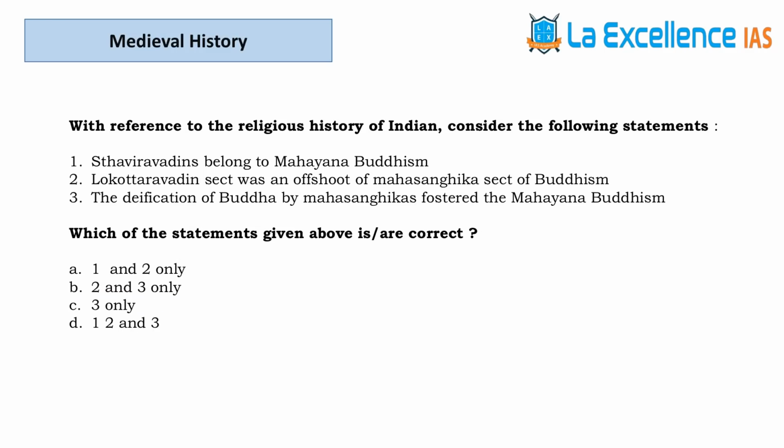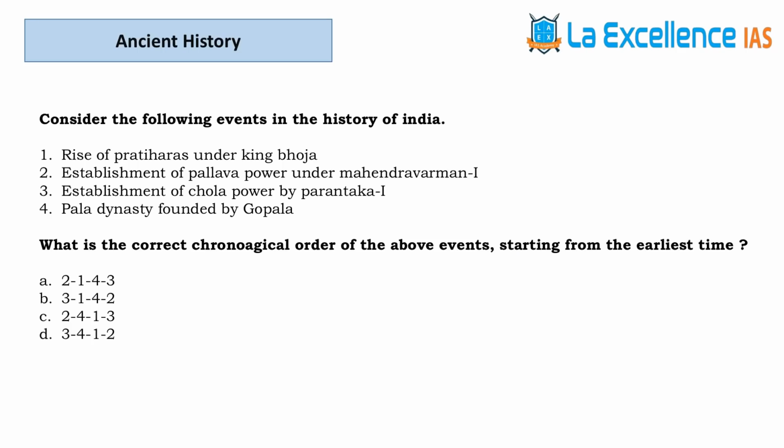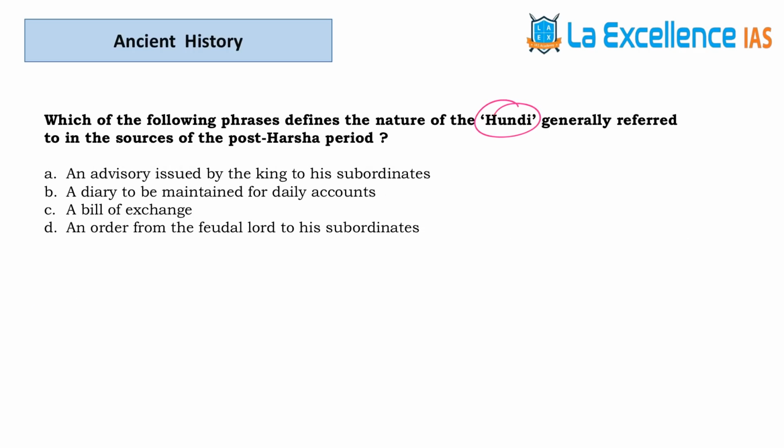The next question is from medieval history. Answer for this question is B. The next question is about impact on industrial revolution. So answer is A. Next question is from ancient history. Answer for this question is C. Next question is with respect to Hundi. Answer for this is C.